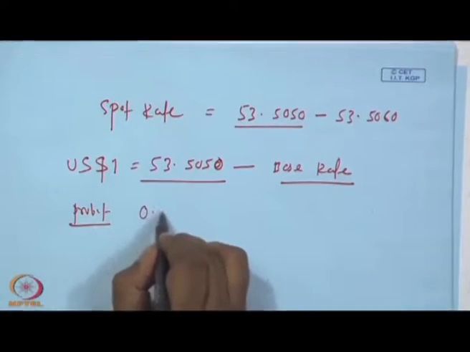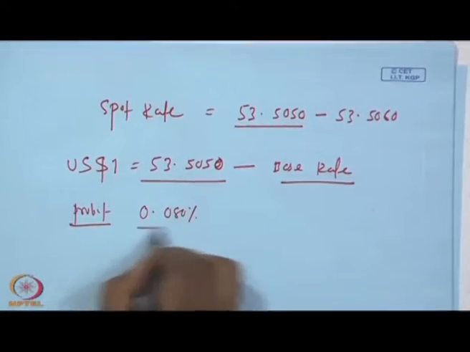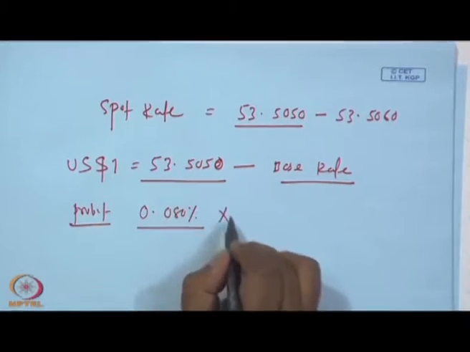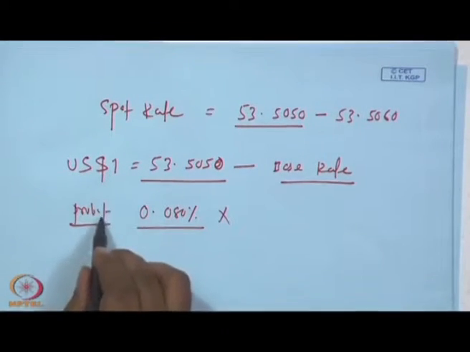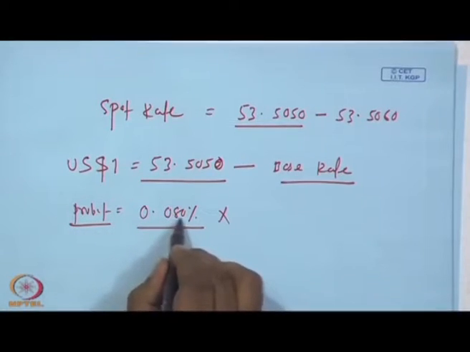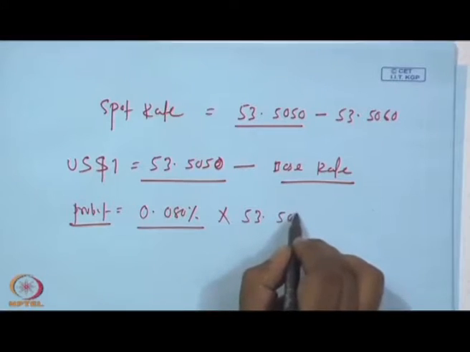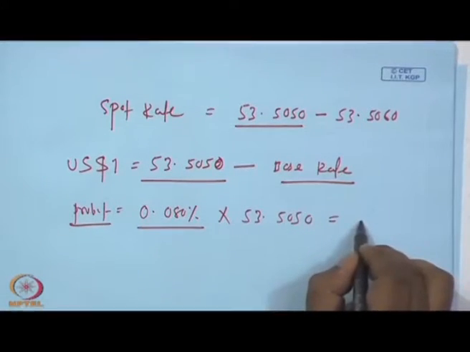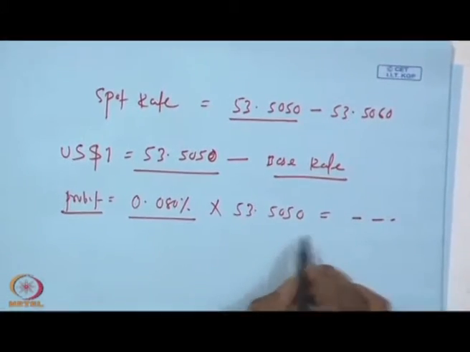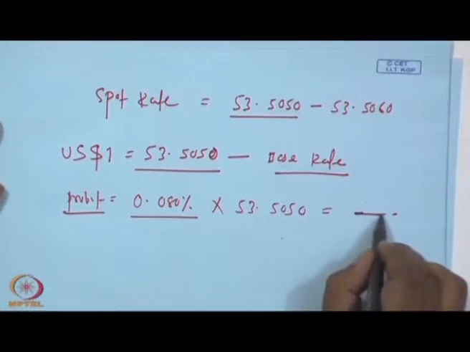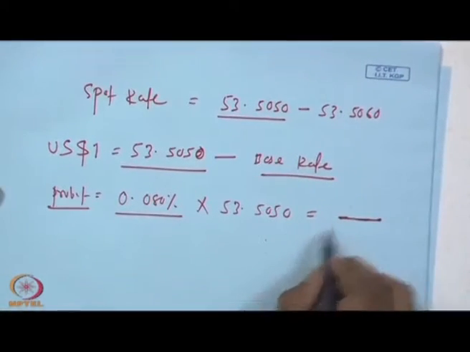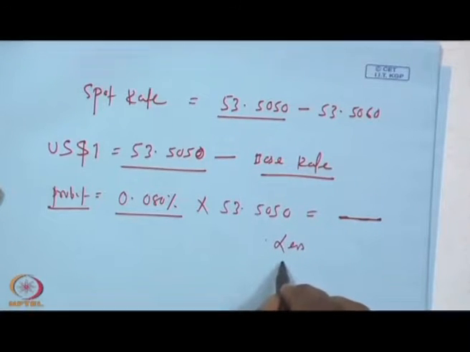The profit margin is 0.080 percent of the base rate 53.5050. This is the applicable rate, less the cushion rate.